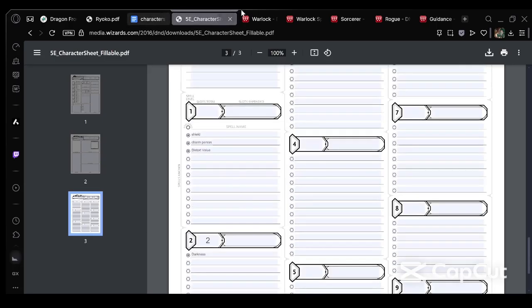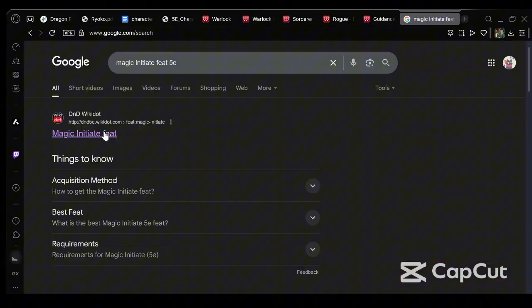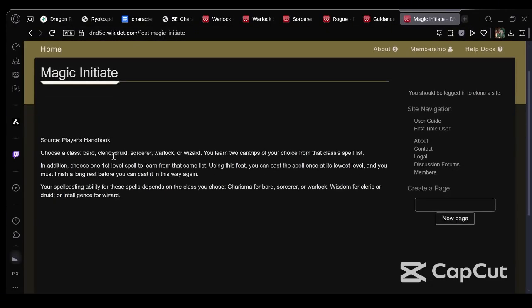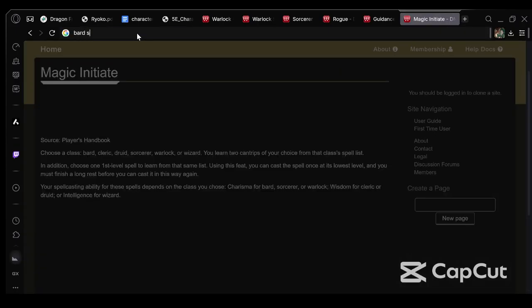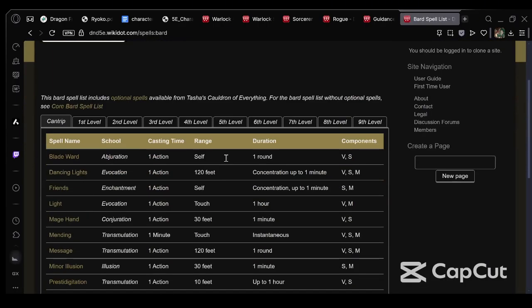Also, I kind of forgot the Magic Initiate feat. Because since he does have the Magic Initiate feat, we're going to choose Bard. 1 first level spell and 2 cantrips. He gets 2 cantrips.